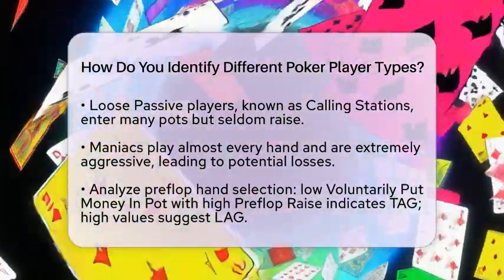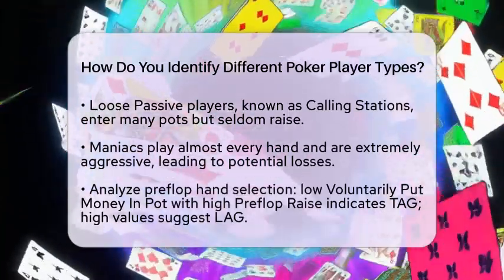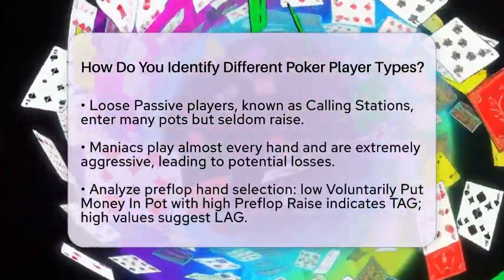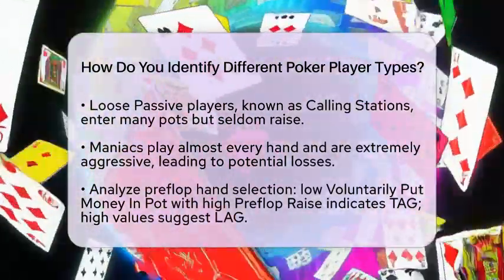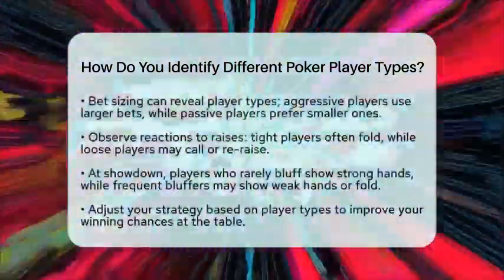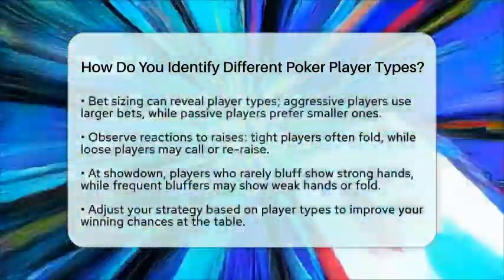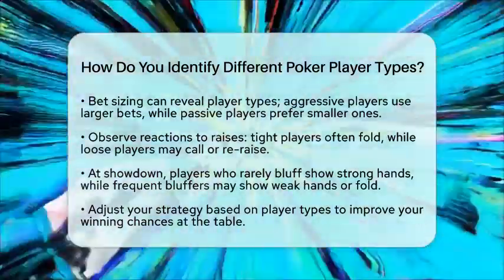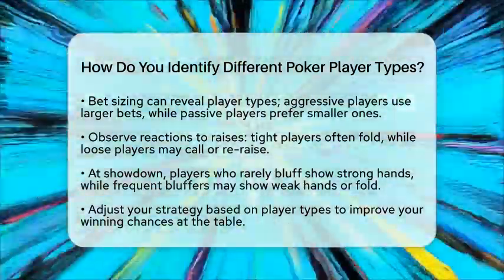Aggressive players tend to use larger bets to pressure opponents, while passive players stick to smaller bets. Watch how they react to raises. Tight players often fold to raises, while loose players are more likely to call or re-raise.